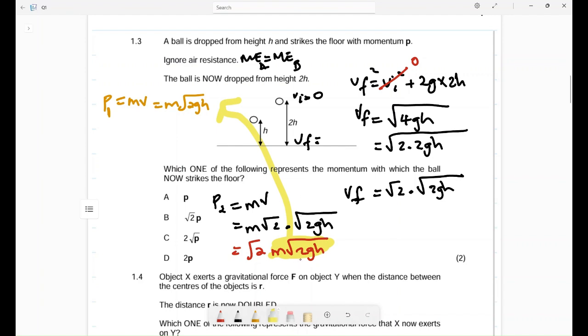So momentum 2, which is what we are looking for, is equal to the square root of 2 times m square root of 2gh, which is p1. So it is the square root of 2 times p, because they said the momentum is p here. So the final answer is the square root of 2 p. Where do we have that? Here. The answer is B there. The correct answer is B.